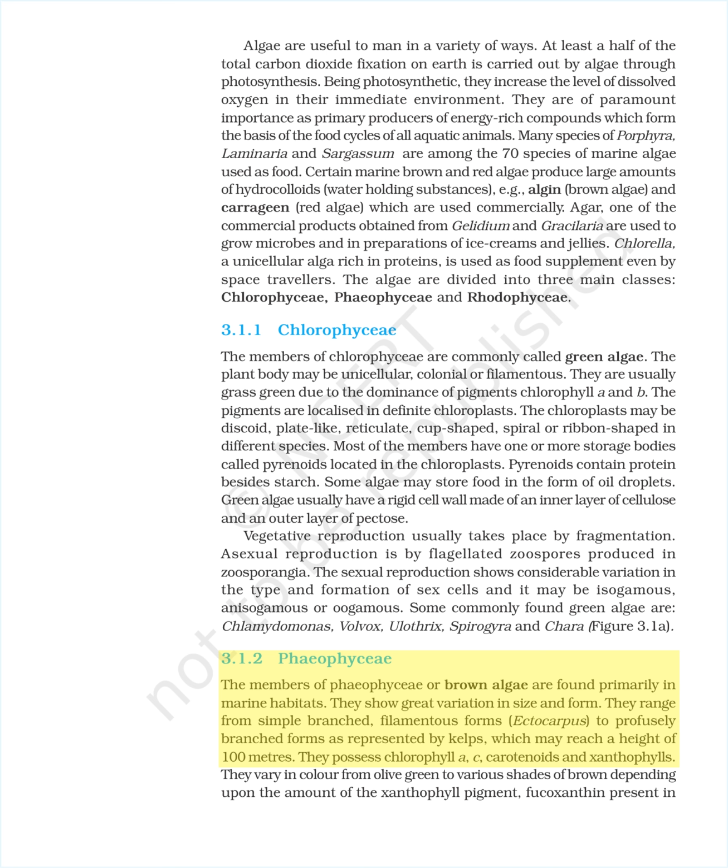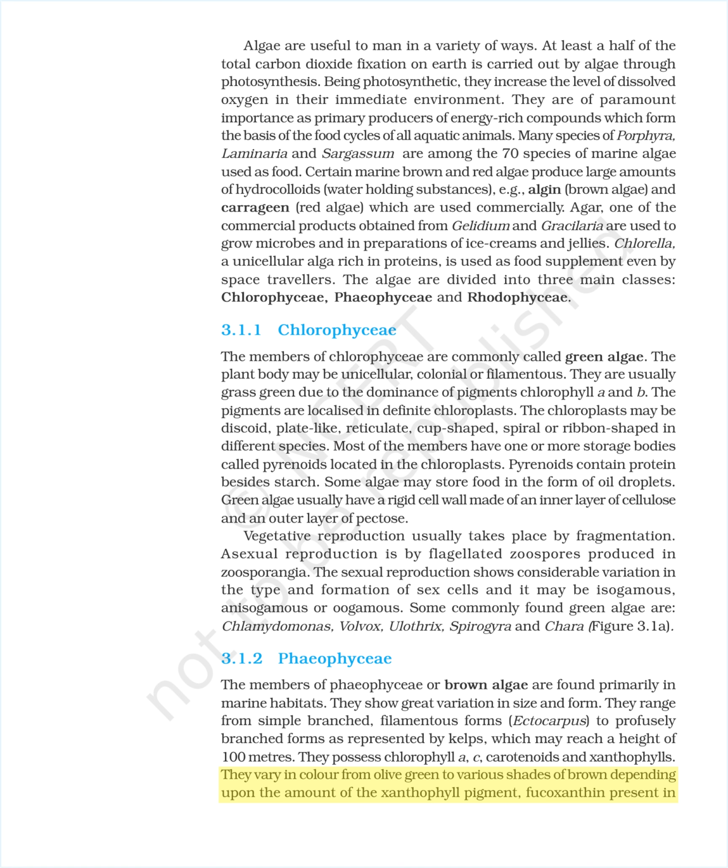3.1.2 Phaeophyceae. The members of Phaeophyceae, or brown algae, are found primarily in marine habitats. They show great variation in size and form. They range from simple branched, filamentous forms, Ectocarpus, to profusely branched forms as represented by kelps, which may reach a height of 100 meters. They possess chlorophyll a, c, carotenoids and xanthophylls.